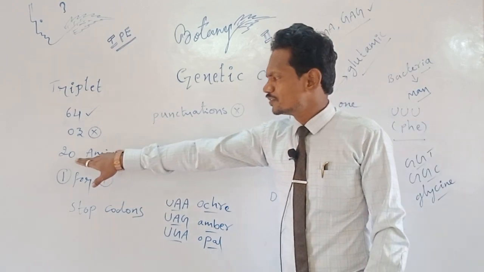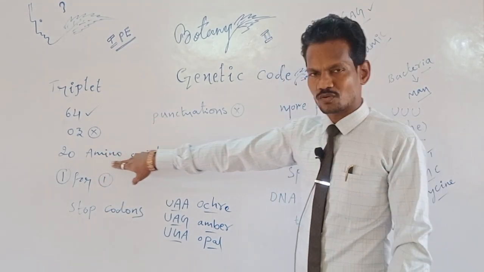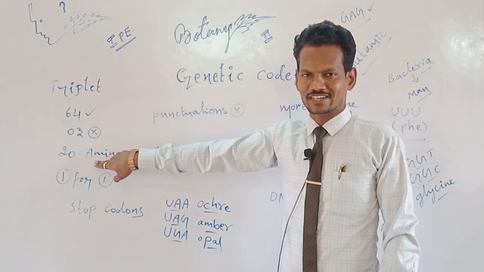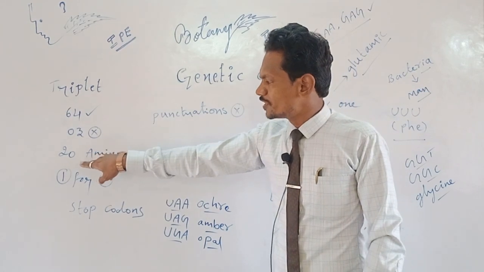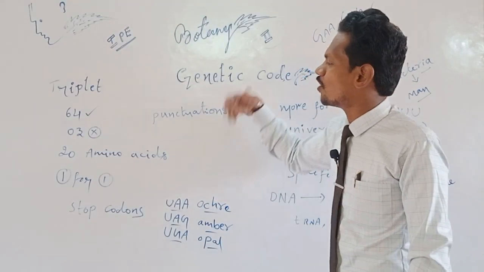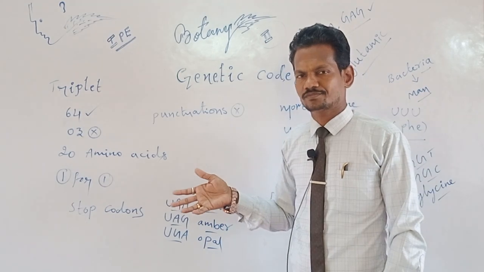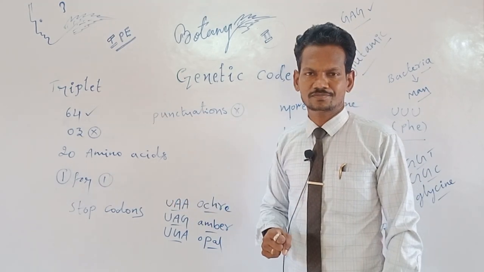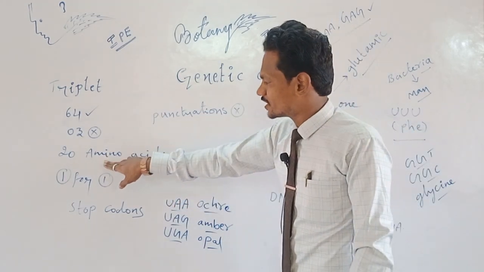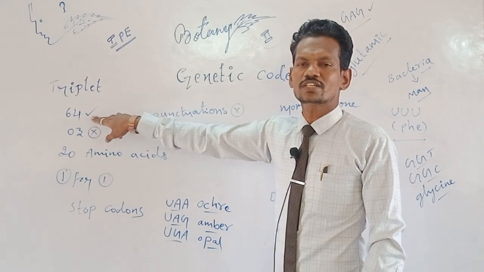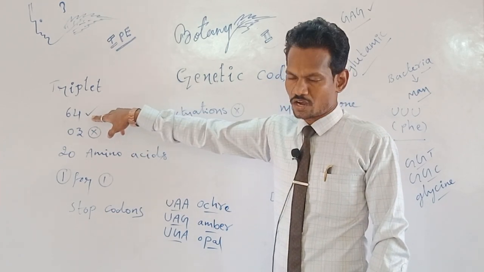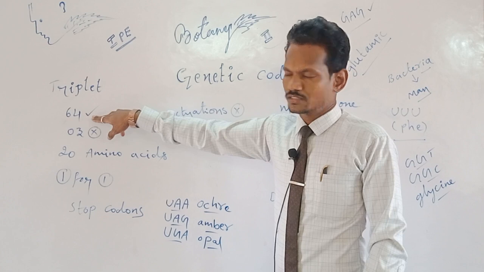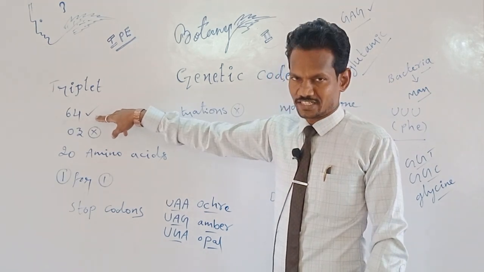In total, 20 amino acids are there worldwide in different organisms. The combination of these 20 amino acids forms different types of proteins utilized by the cells. To form these 20 types of amino acids, a total of 64 genetic codons are there. So out of these 64 genetic codons,